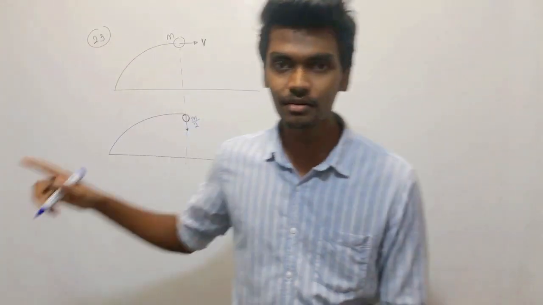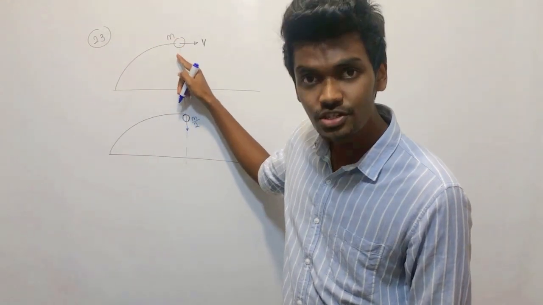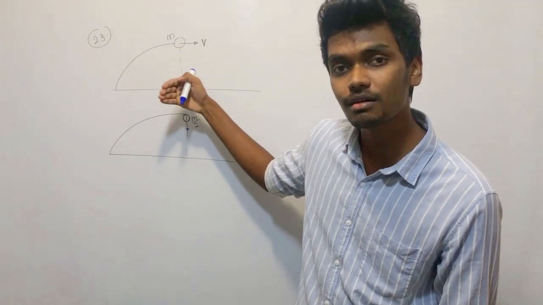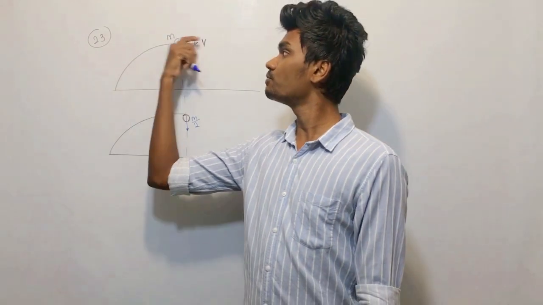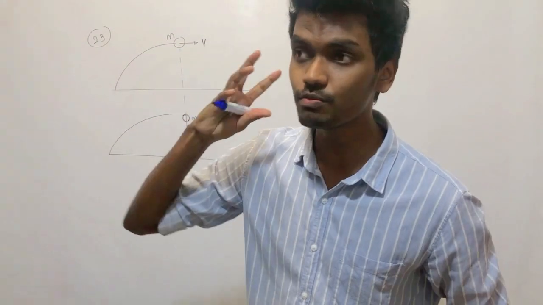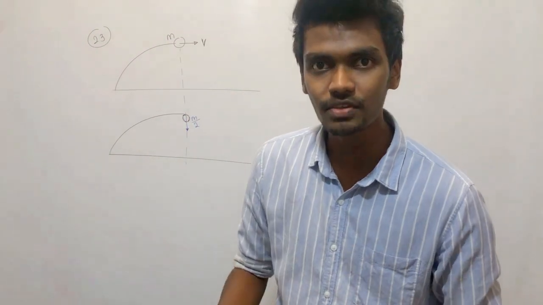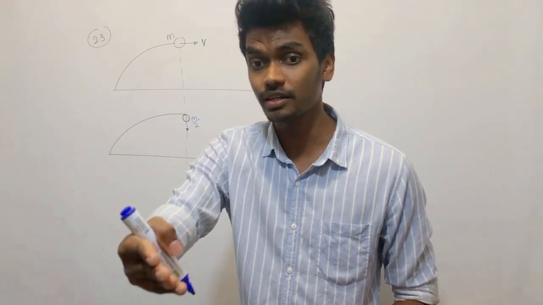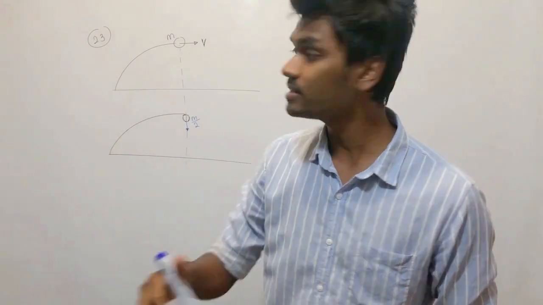How did I draw that? Just before the explosion, how did I figure out that the complete object was moving in the horizontal direction? They have mentioned that the explosion occurs at the highest point.